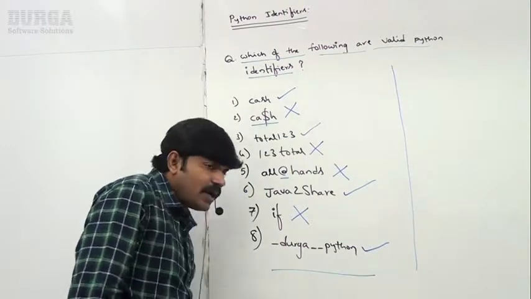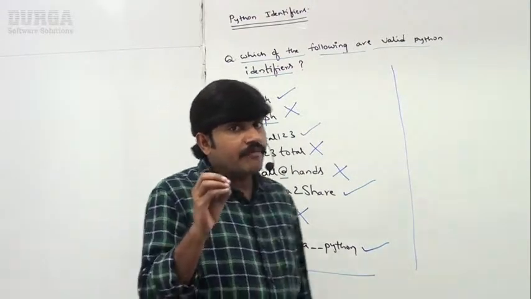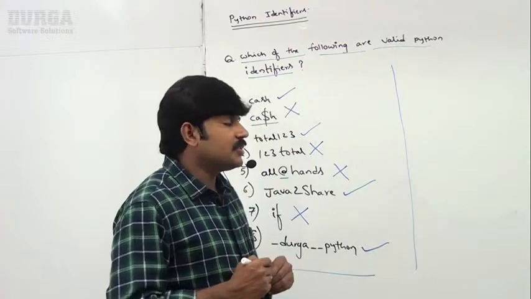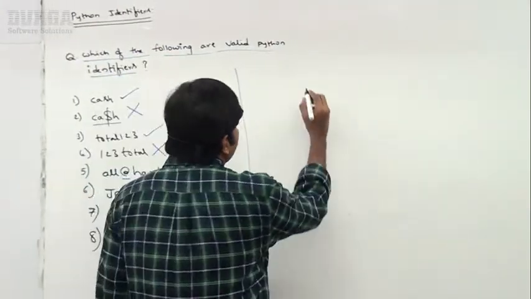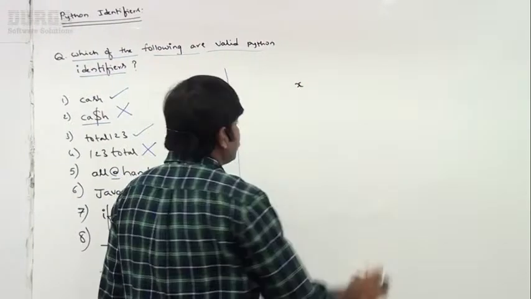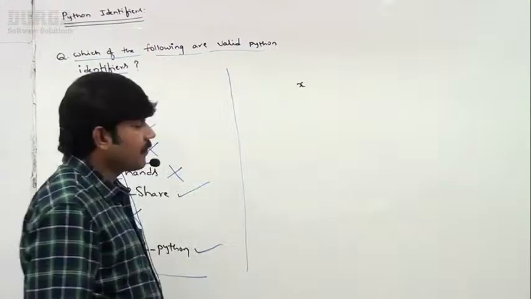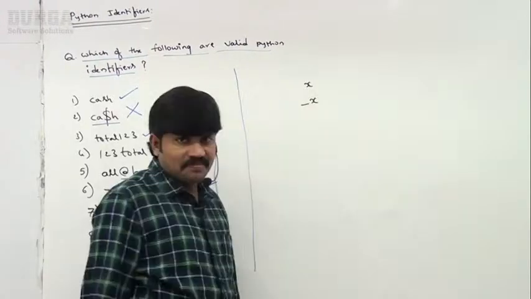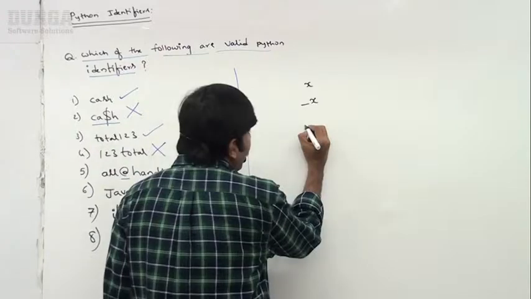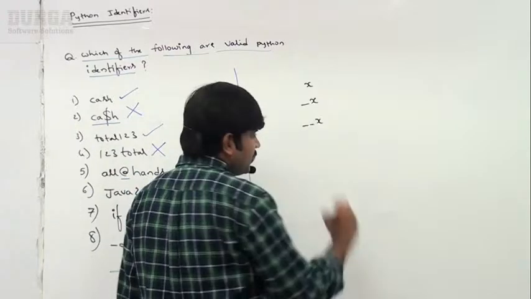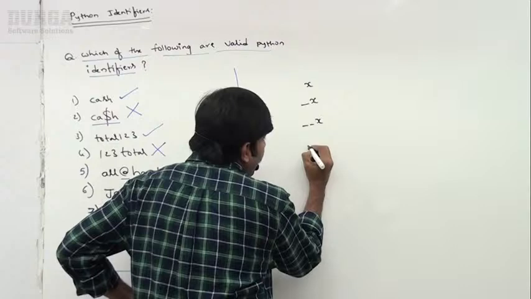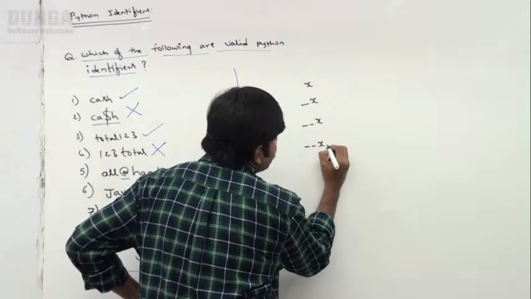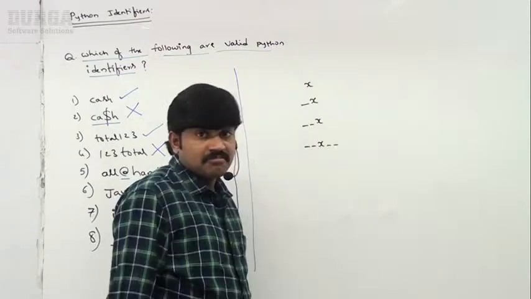Now I want to cover one very, very important point. Take special care about this one. I have one variable x. I have _x. I have __x. Next, I have __x__.